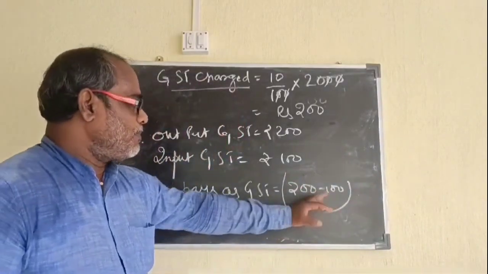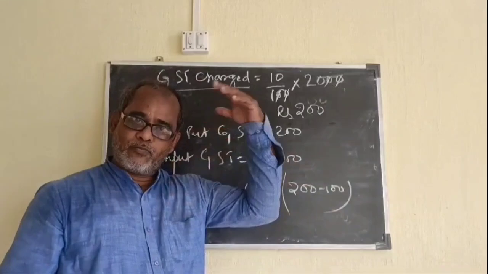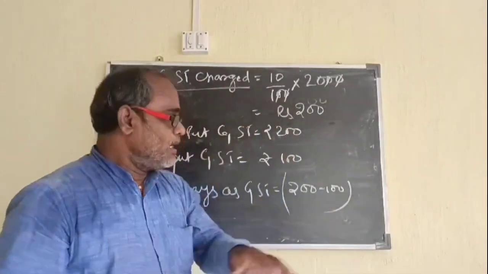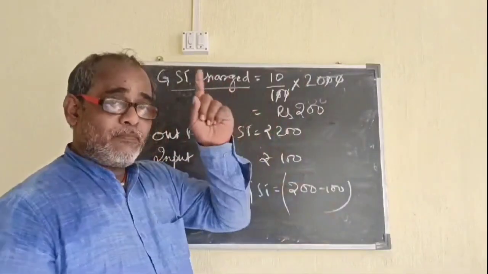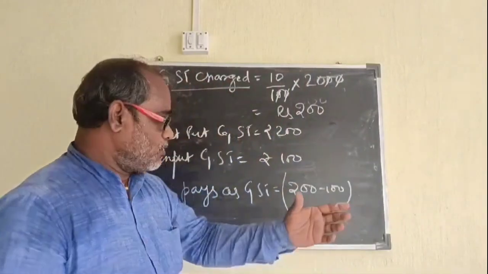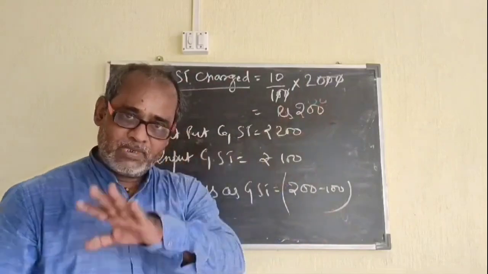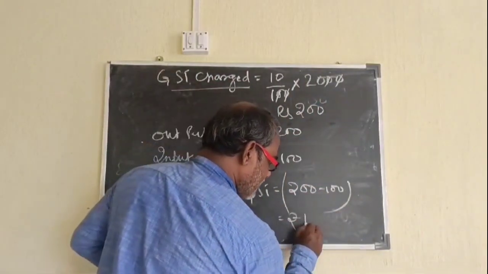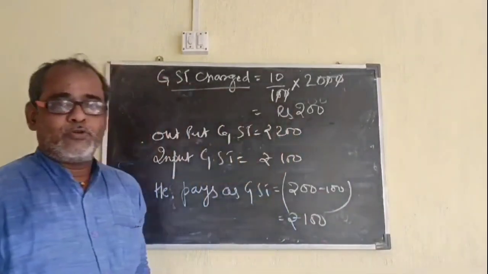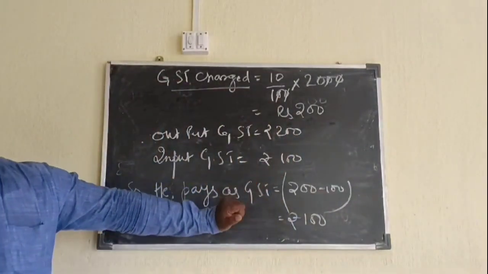Why 200 minus 100? Because already he has paid 100 rupees from his pocket. He has collected 200 rupees from the customer, so he is going to keep the same money with himself, and the rest, that is 200 minus 100, which is equal to rupees 100, he is going to pay to the government.